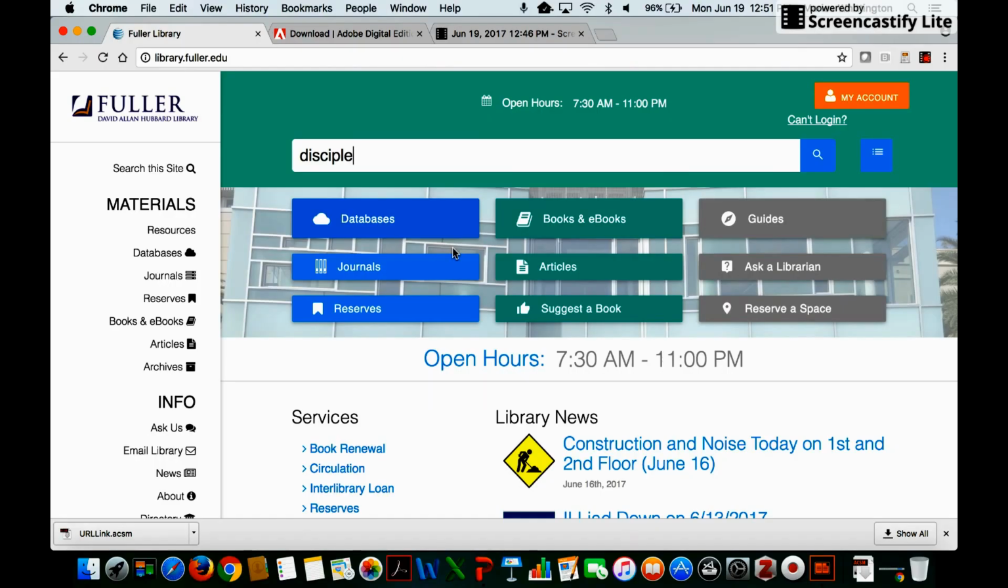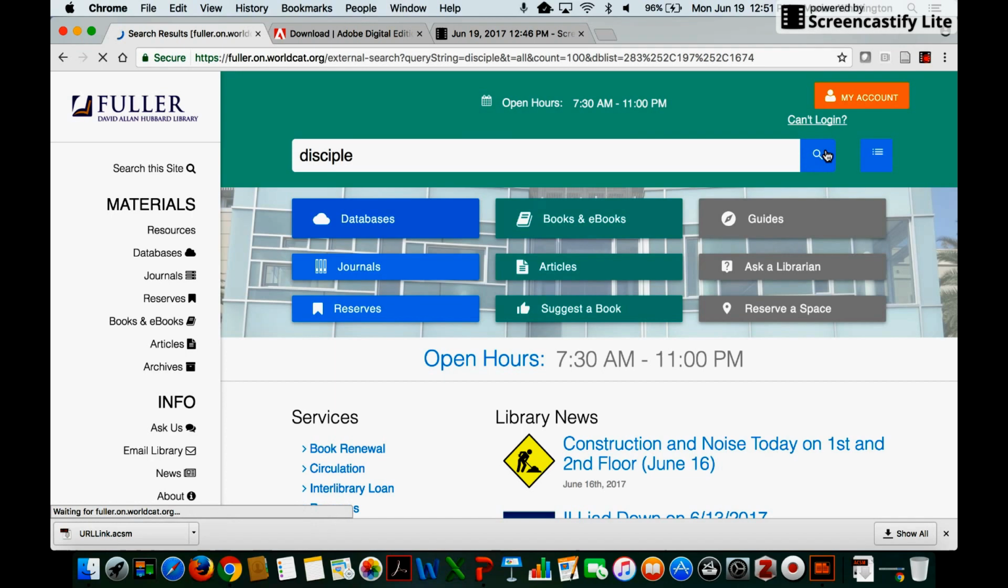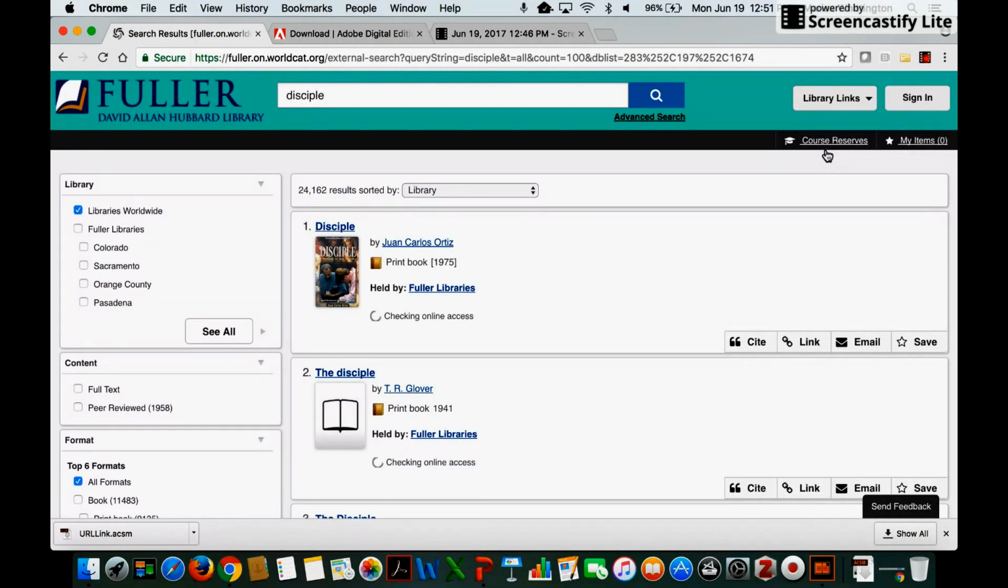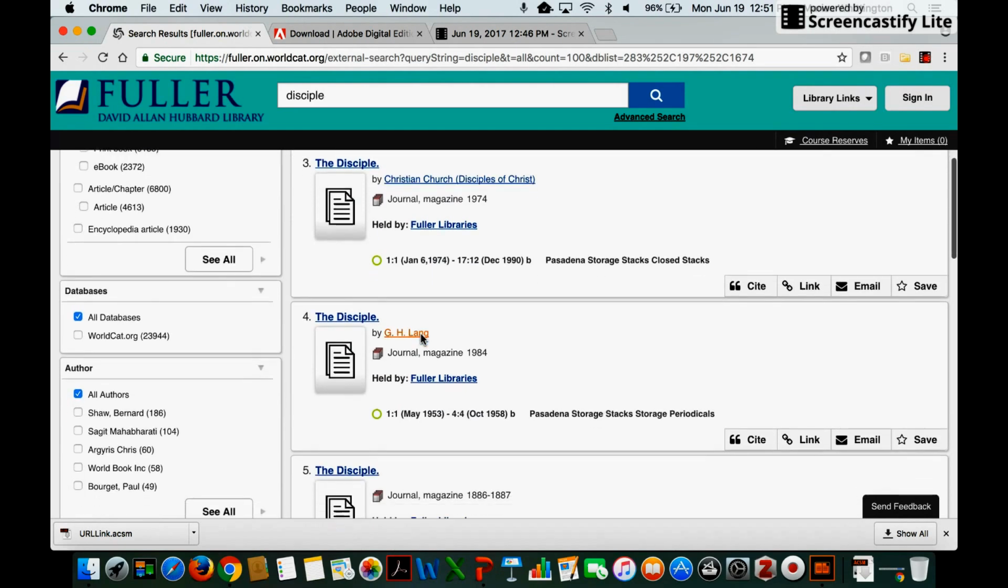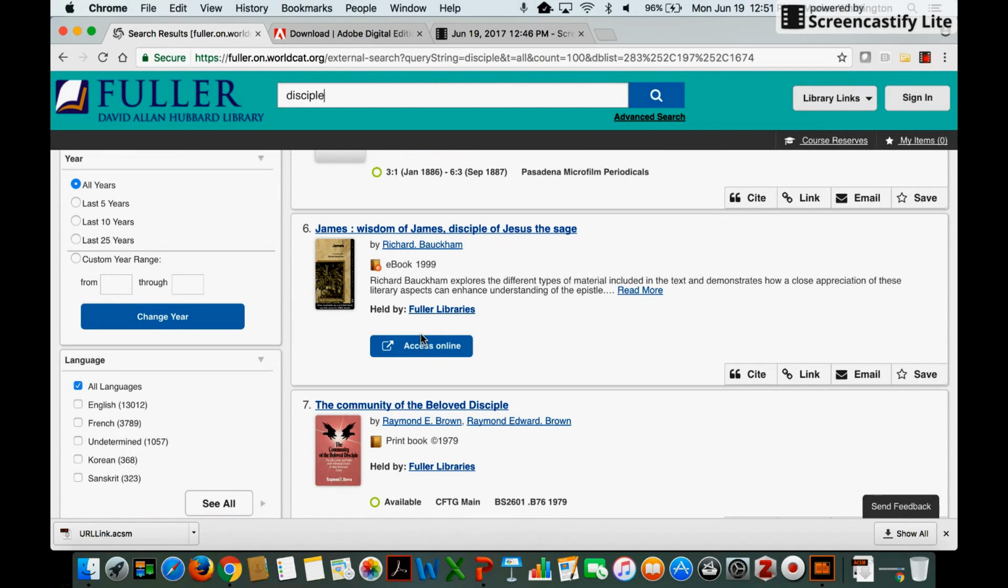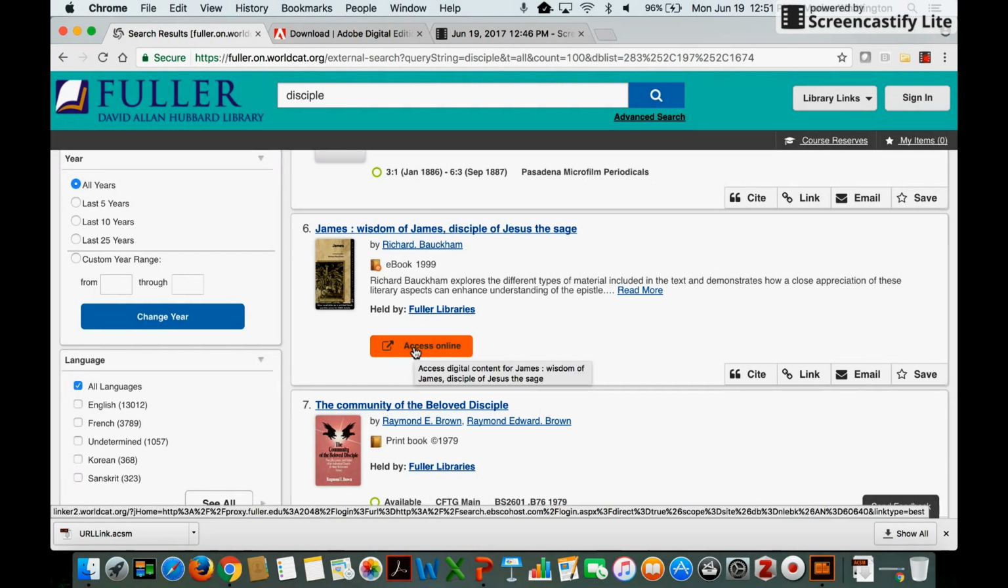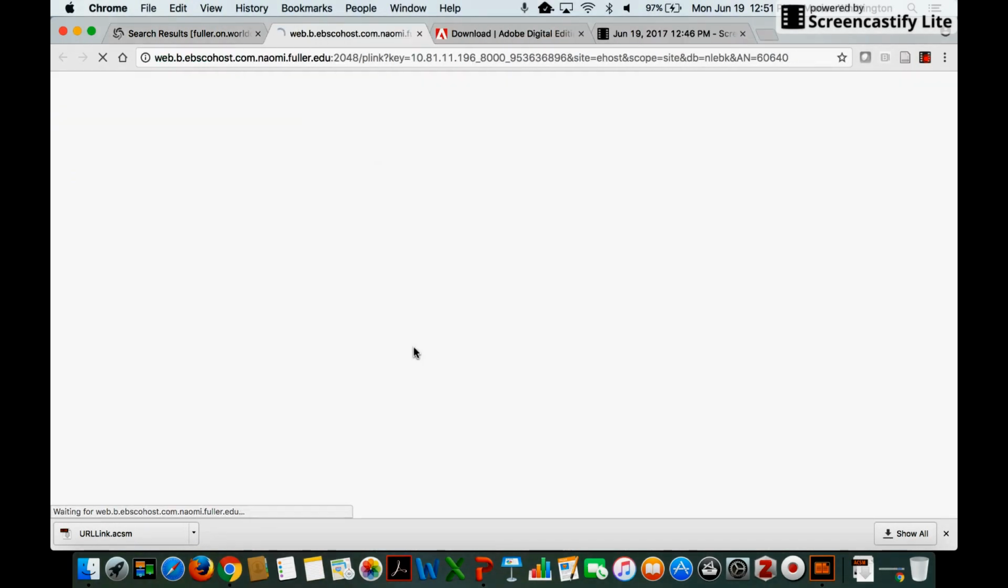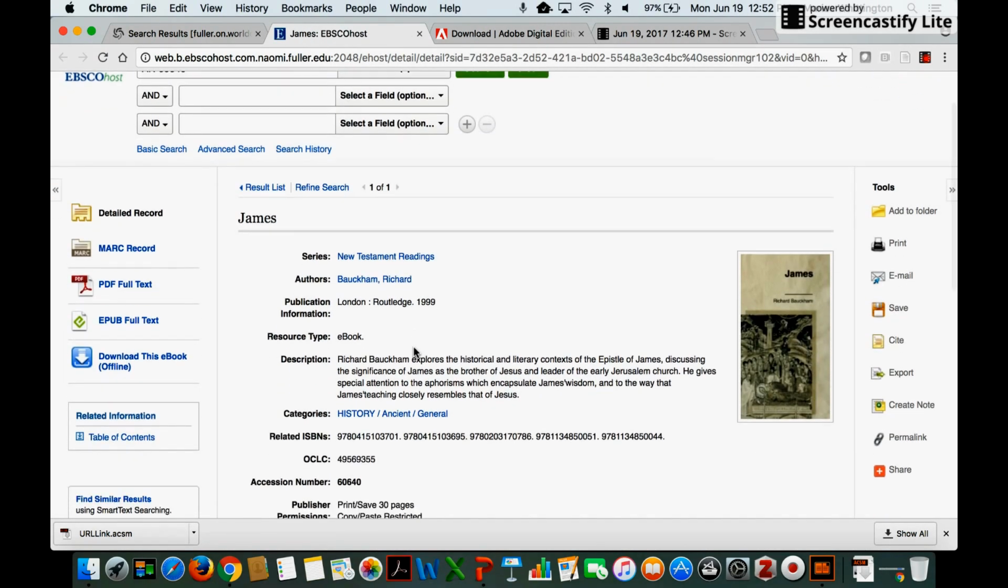Now we're going to go to the library website, and I am going to show you where and how to find an ebook. I've just typed in something very simple, Disciple, into the search bar. Now I'm going to find something that I can access online. Here we go. James, and the Wisdom of James. If you see a blue access online, that means that we as Fuller have access to this book online. If you find something that says access online and it is broken, please feel free to send me an email at lib-systems@fuller.edu. But we are going to click on it, and this is EBSCO.